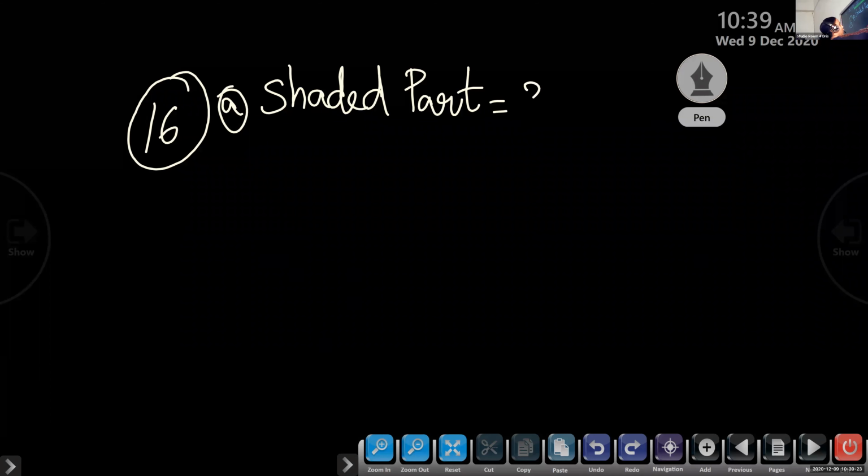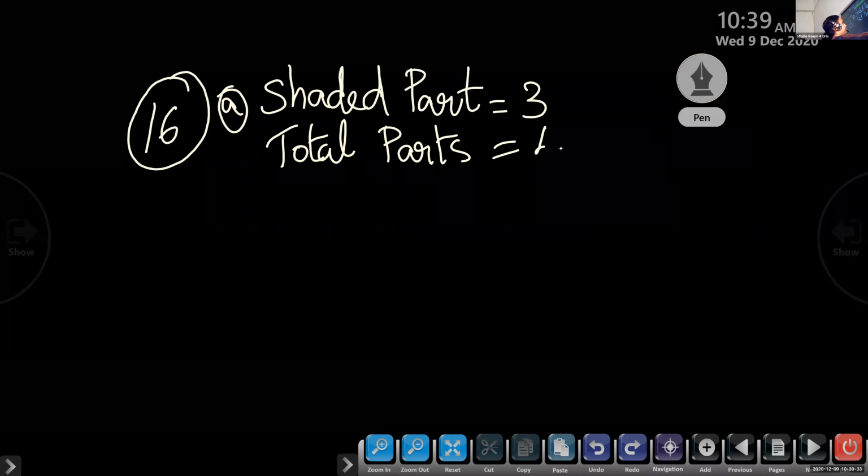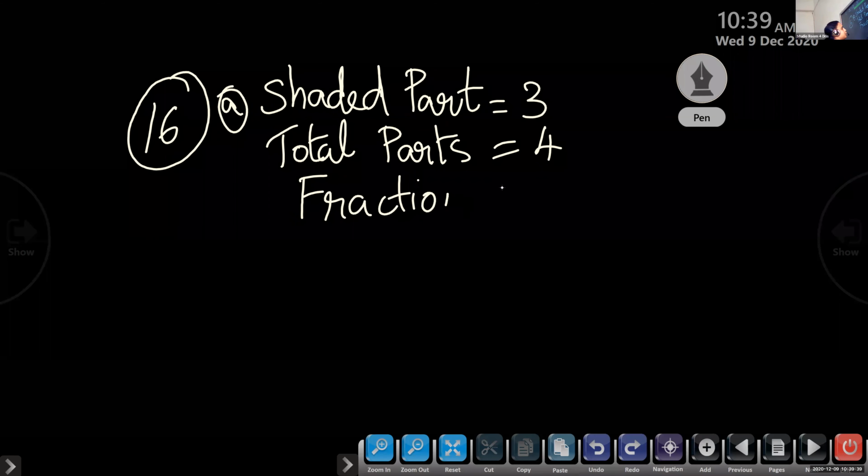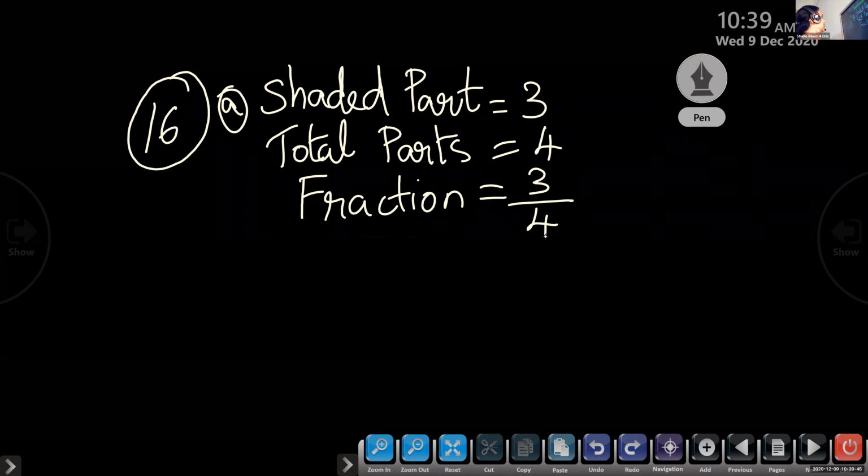And what about the total number of parts? 4. Yes, very good. Now you have to tell me the fraction for this. 3 by 4. Very good. So children, all these steps you can write in one line because we have to write A, B, C and D. So all these 3 steps we can write in one line.